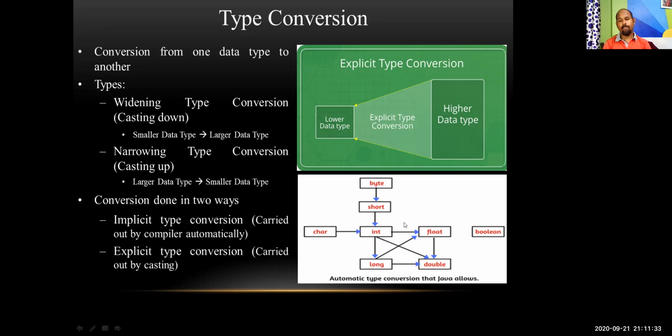And this way our keyboard actually works. In the keyboard, different keys are there. Suppose you have pressed capital A, ultimately capital A will not be treated as a character. The ASCII value 65 will be stored inside the integer variable. So there are different programming scenarios where type conversions are used.